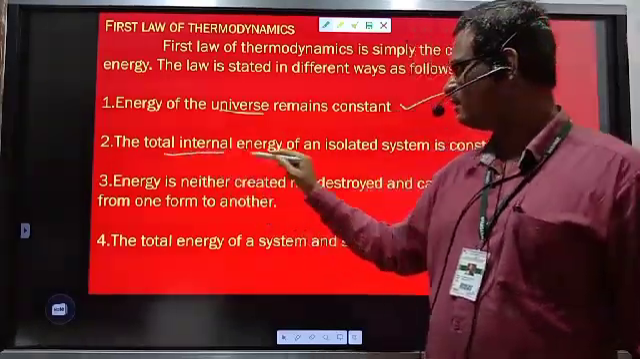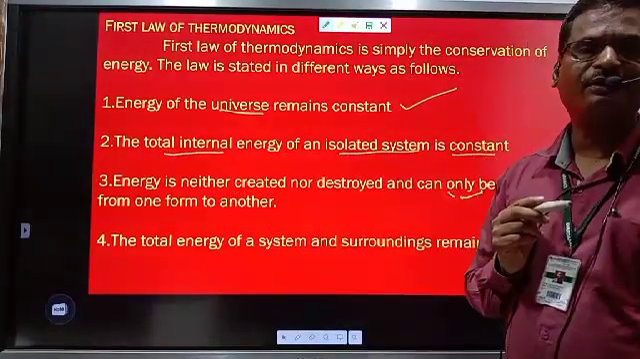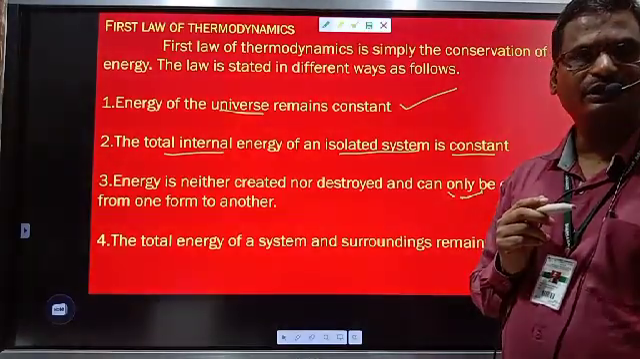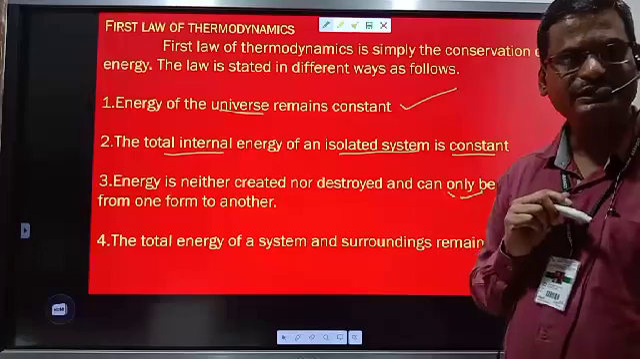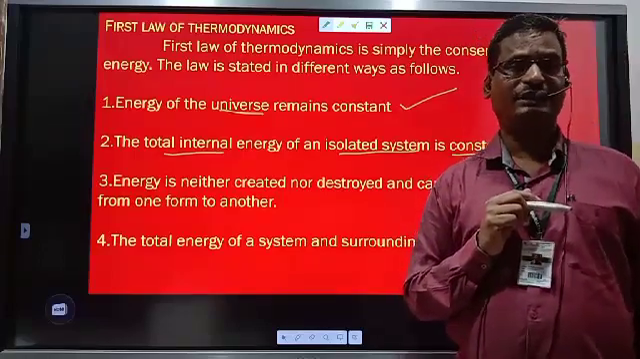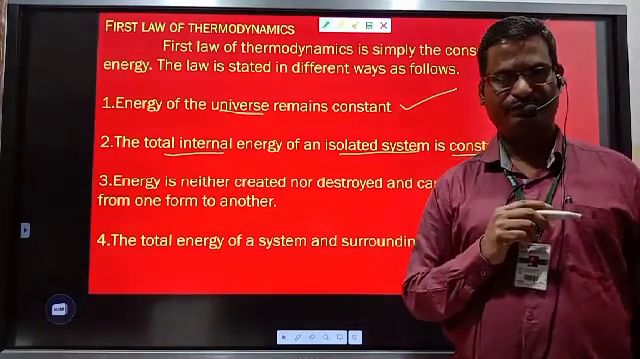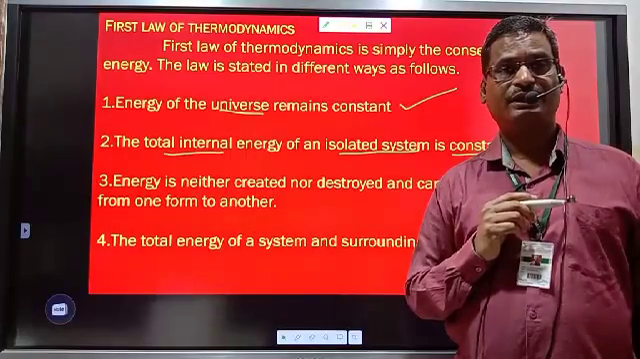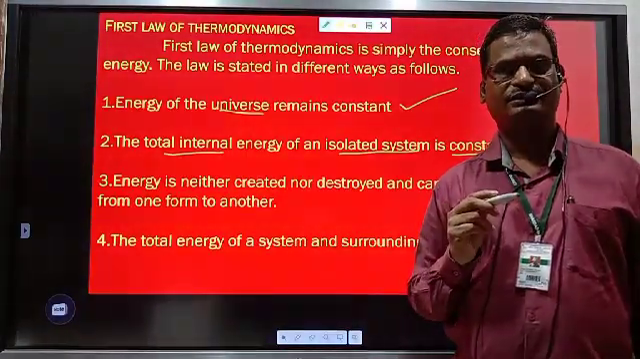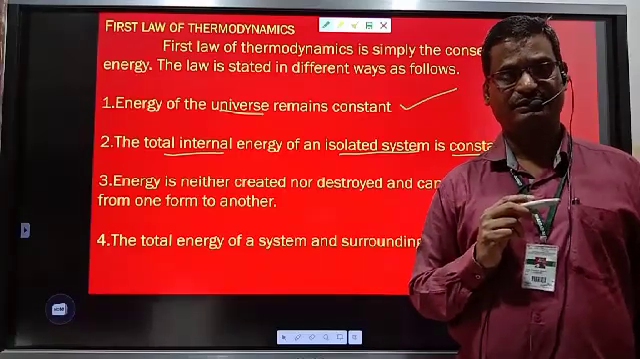Total energy of an isolated system is constant. We have studied 3 types of systems: open, closed and isolated. In open system, there is exchange of both energy as well as matter. In closed system, there is exchange of energy, but matter remains constant. Matter is not exchanged.